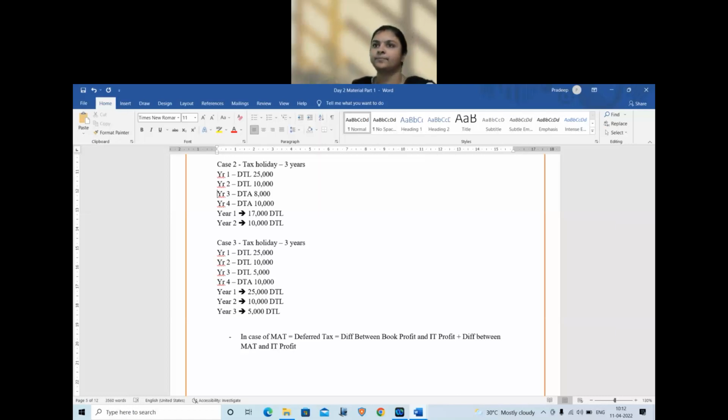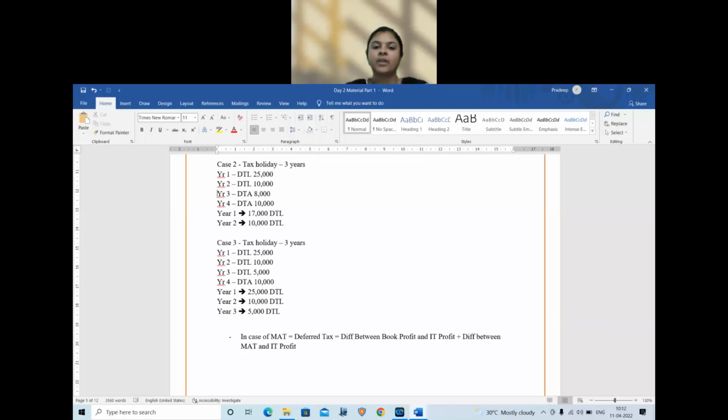Coming to the last part of this standard, minimum alternate tax, MAT. What is minimum alternate tax? It is a tax that is to be paid by companies as a minimum percentage of a profit that is calculated not under normal provisions but under a different set of provisions.